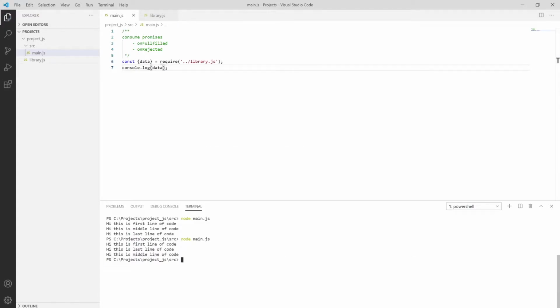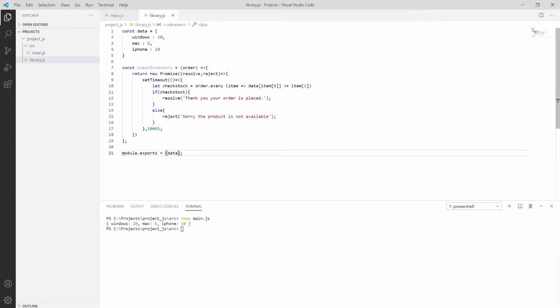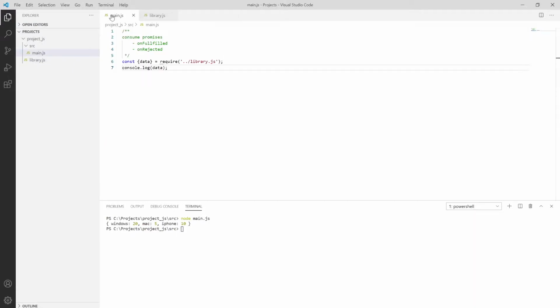Save it, put cls to clear the console, and try to run that main class. As you can see, data is coming, so our function is working correctly. And then I'm exporting the checkInventory from the library.js.